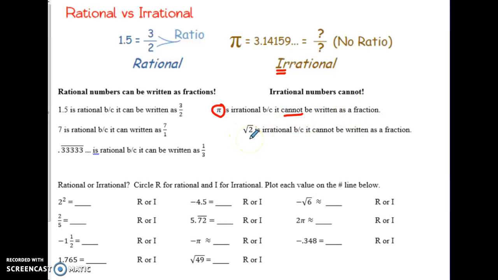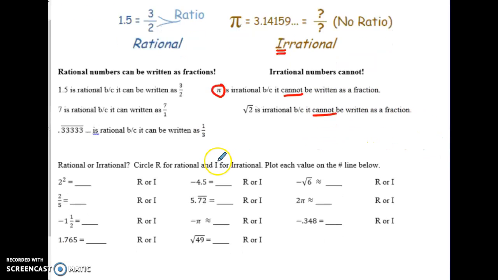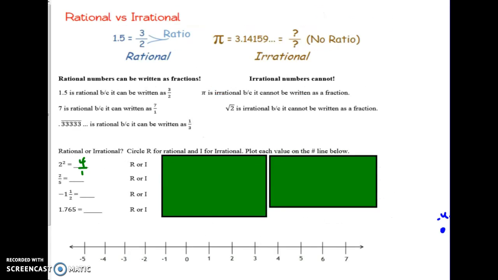And then the square root of 2, if we look that up, has a value that goes on forever and ever. And let's see, we wrote this down earlier, 1.4142135562. And again, it does not have any repeating parts, so it cannot be written as a fraction. So again, down here, I wanted you to go through all these examples, and I think I have it started on this slide for us.